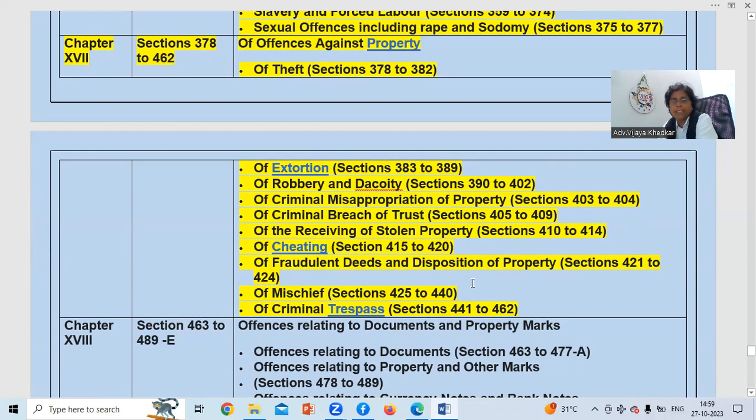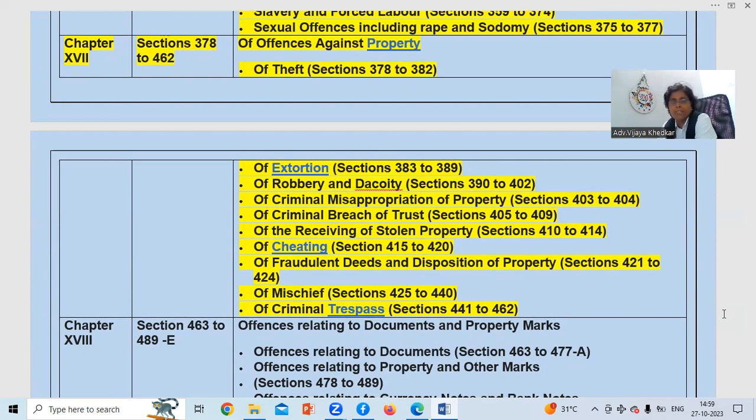Robbery and dacoity is also a favorite section, highlighted as 390 to 402. In robbery and dacoity they can ask definitions: what is robbery, what is dacoity, how many people make it dacoity. Theft is a minor offense and dacoity is a serious offense where more than 4 persons are involved. We'll go into that section and you will find many questions were asked on this area also.